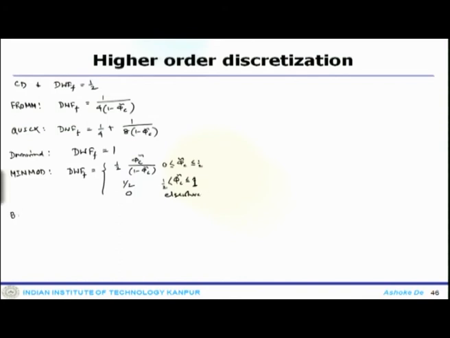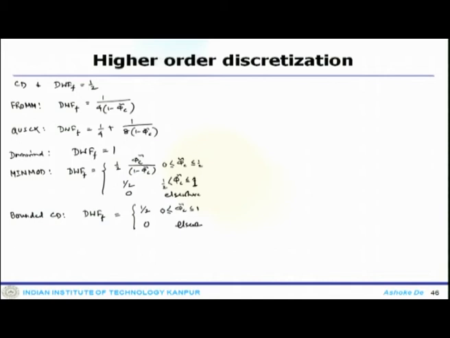Now, for bounded CD, the DWF is half, or 0 elsewhere, where phi c tilde lies between 0 and 1.